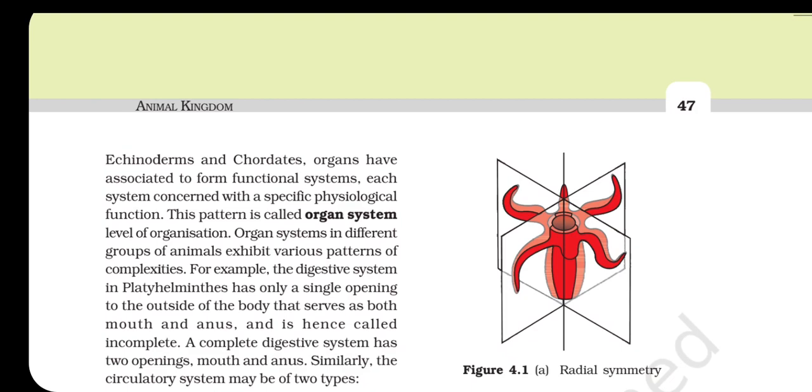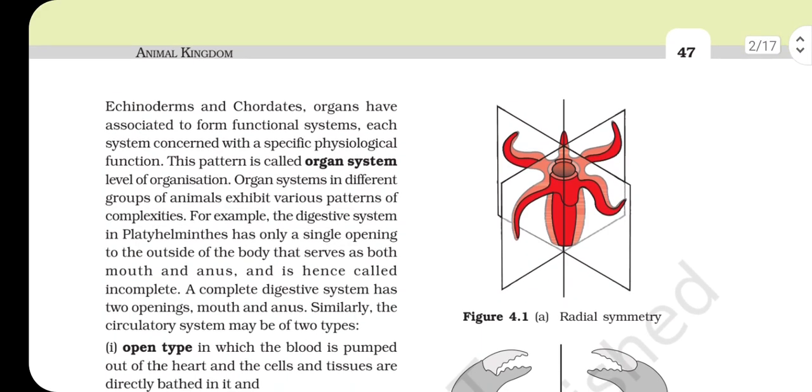Organ systems in different groups of animals exhibit various patterns of complexity. For example, the digestive system in Platyhelminthes has only a single opening to the outside of the body that serves as both mouth and anus, and is hence called incomplete. A complete digestive system has two openings, mouth and anus.